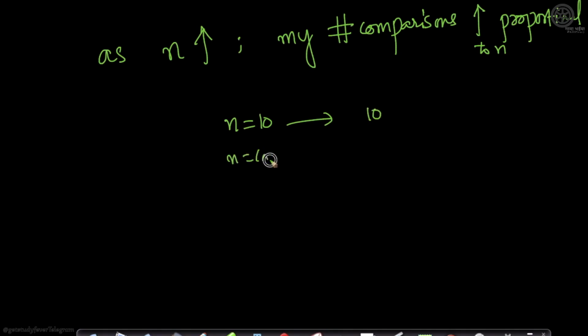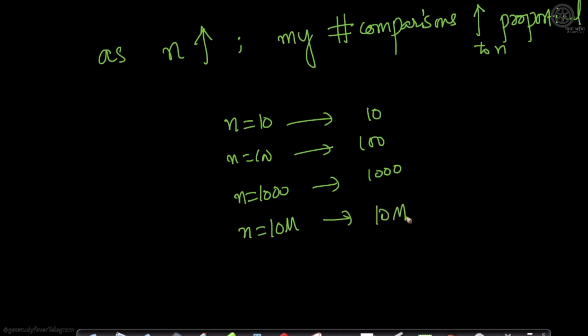If n is 100, my worst case number of comparisons is 100. If n equals 1000, this will become 1000. Similarly, if n equals 10 million, this will also become 10 million, right? Which means as n increases, my number of comparisons is also increasing proportional to n.